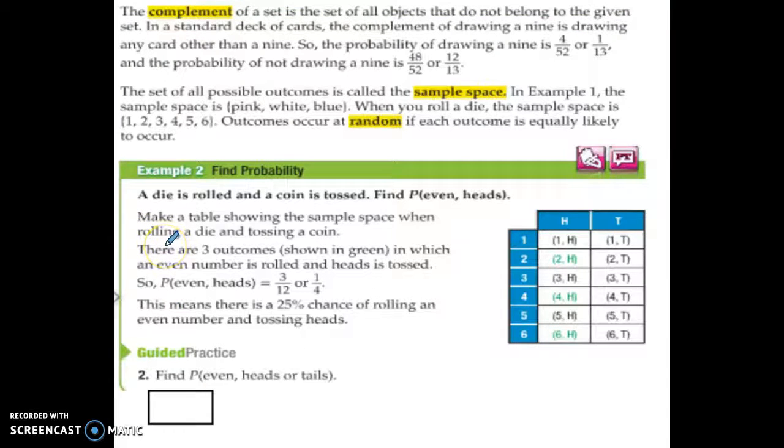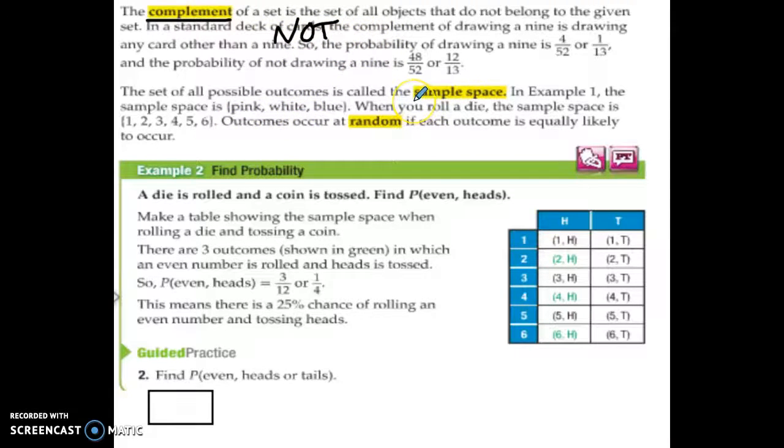Okay. This is called the complement. The complement is something that it does not belong to. So the complement means not. Okay, so you can write down the definition, but make sure you emphasize the word not. Okay, so if it's not going to happen, it's the complement.